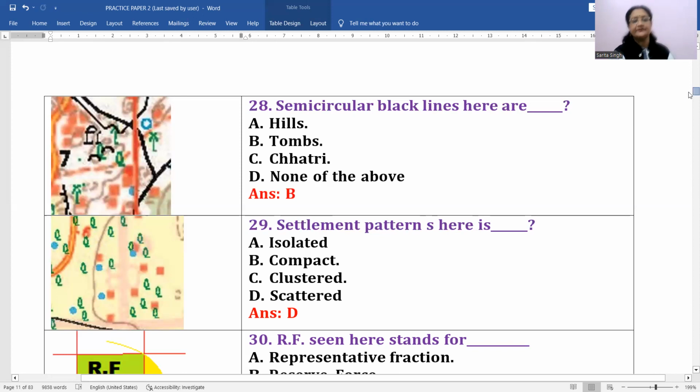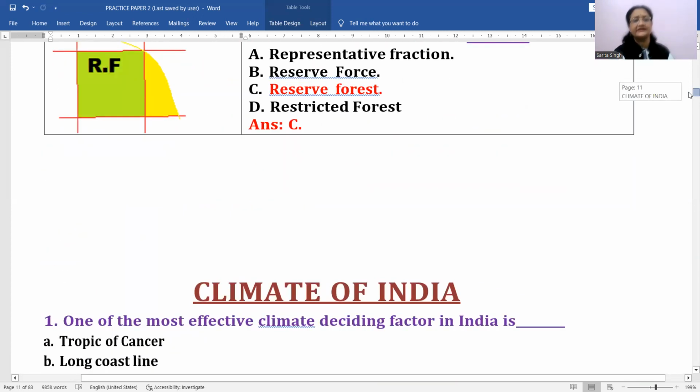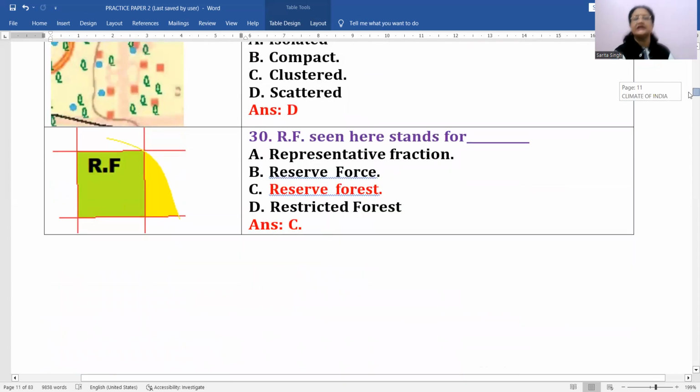Okay, next is the last question for this. Let's go through it, then we'll move to the climate chapter. RF seen here stands for RF. अब यहाँ पर RF is not the representative fraction.